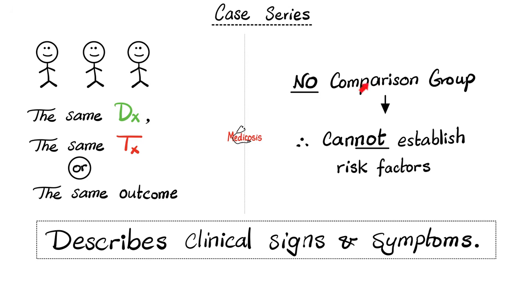Since we are not comparing between 2 groups, but instead we have one group, we cannot establish risk factors. We can neither establish correlation nor causation. Why do we do this then? To talk about clinical signs and symptoms. For example, we notice that many people who suffer from a heart attack have chest pain, or pain in the left shoulder, or pain in the left arm, etc.